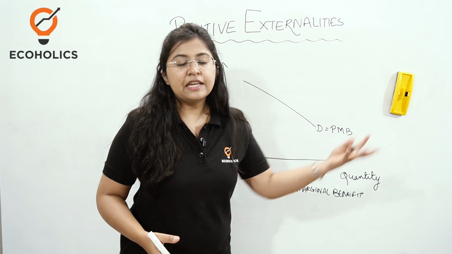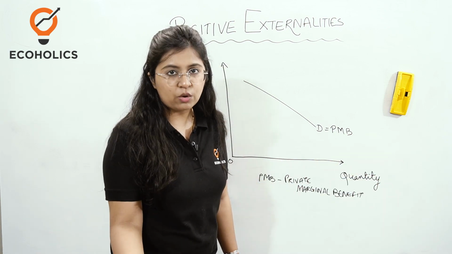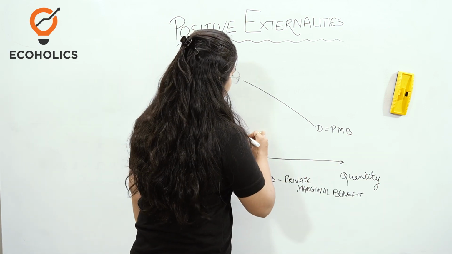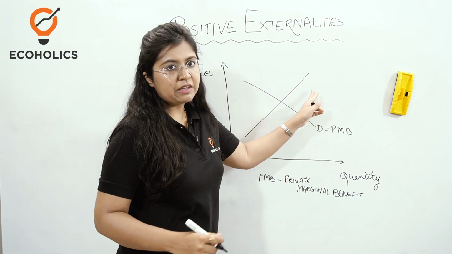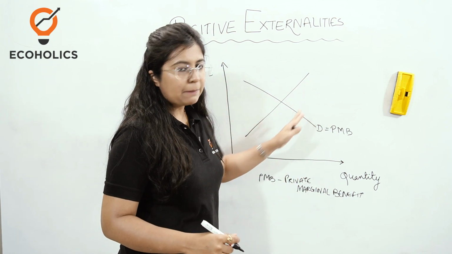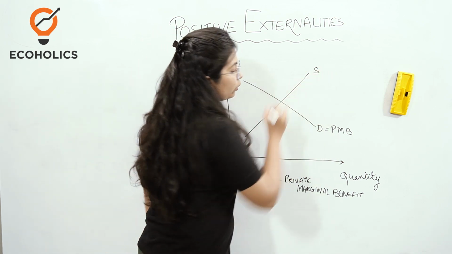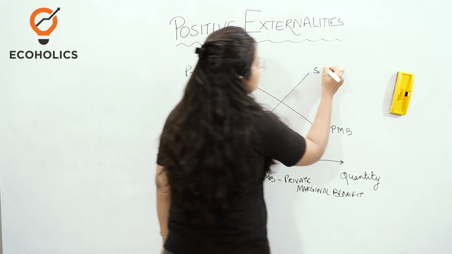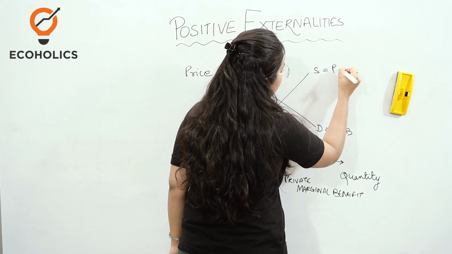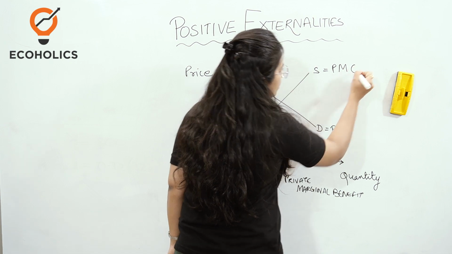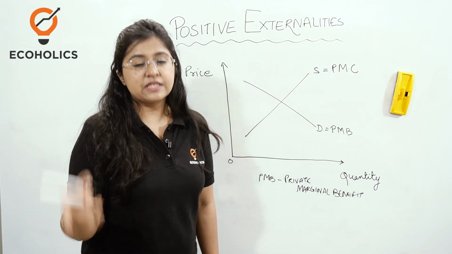So you will have to bear a certain cost. That cost curve will be represented by the aggregate supply curve. The supply curve will look like this, and this can be stated as the private marginal cost, so this will be PMC.